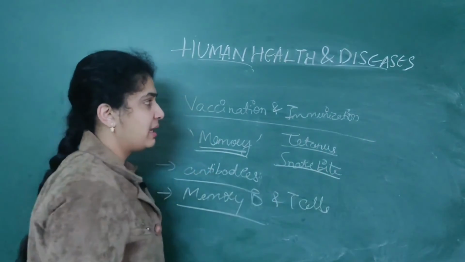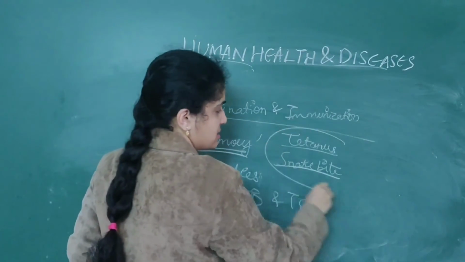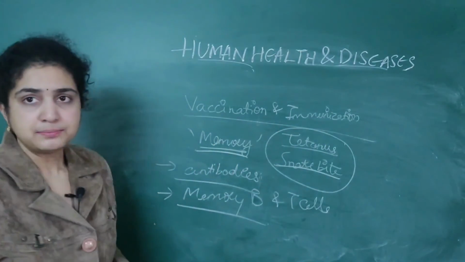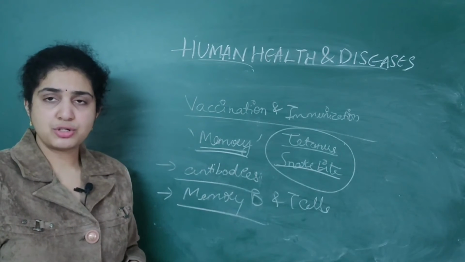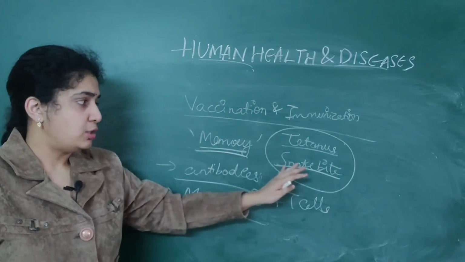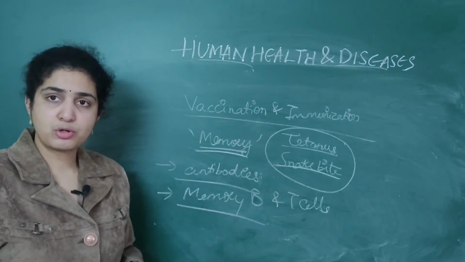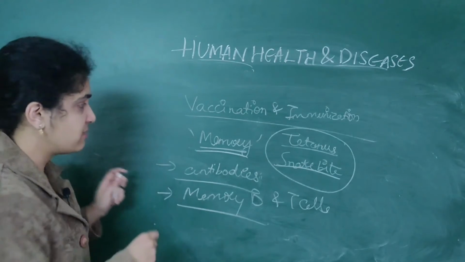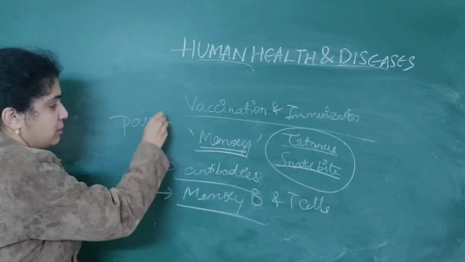These two play an important role in immunization. Another important point to remember is that during tetanus as well as snake bite, this full immunization procedure is called passive immunization.